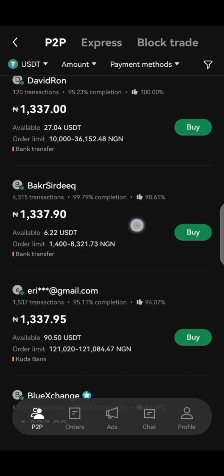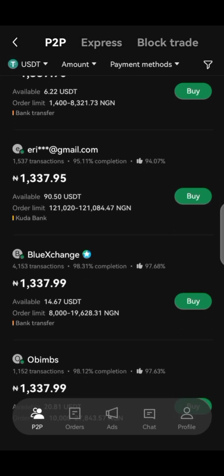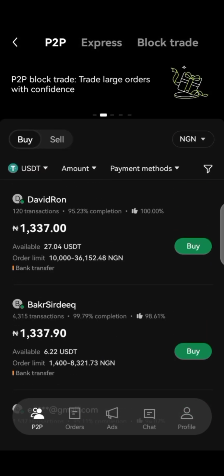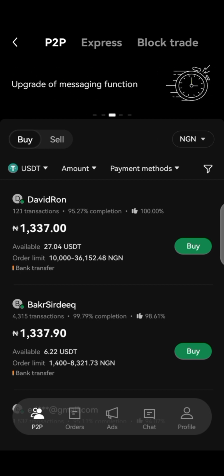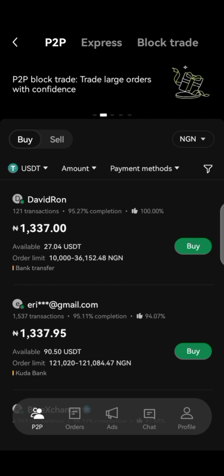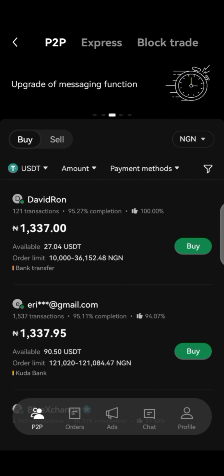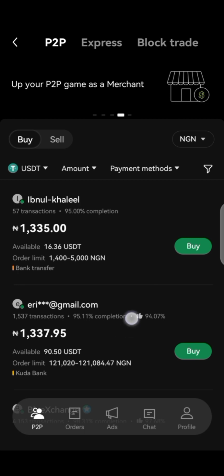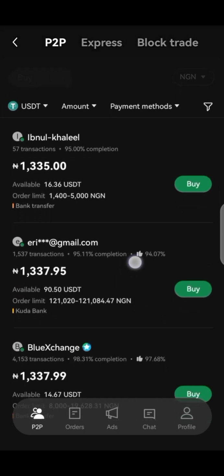You can see the price has changed now. There is no other merchant selling below this guy, so we wait. You keep waiting for another merchant to appear, and you do the same strategy. Mind you, this works very well. You can make up to 10,000, 15,000 every single day from this simple arbitrage I'm showing you. If you are consistent, you make it. You can see the prices keep changing.